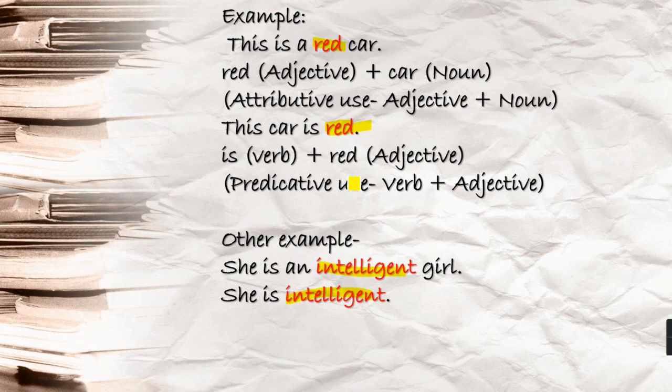But this is not the case with determiners. This is what you have to understand. The same example, she is an intelligent girl. What kind of girl? Intelligent girl. Attributive use. Okay, she is intelligent. Is is verb plus intelligent adjective, predicative use. After intelligent, no noun term is there. But in both these sentences, you can find the complete sense.